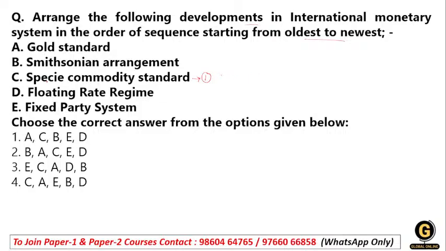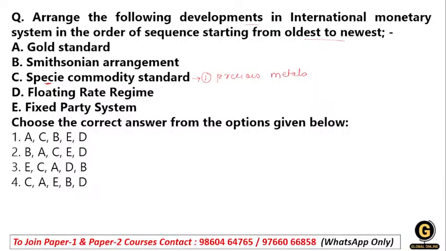Specie refers to precious metal, and they directly exchanged this metal to purchase or get a physical commodity. So the specie commodity standard is the oldest one.